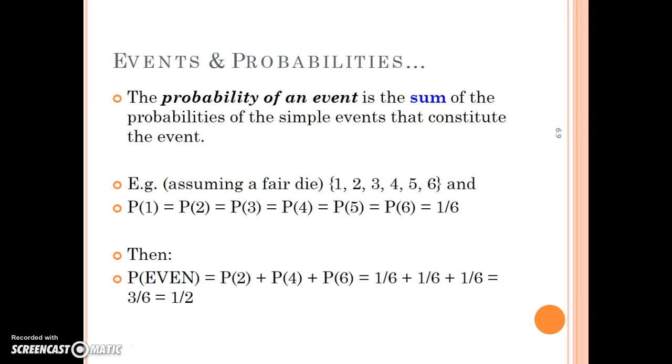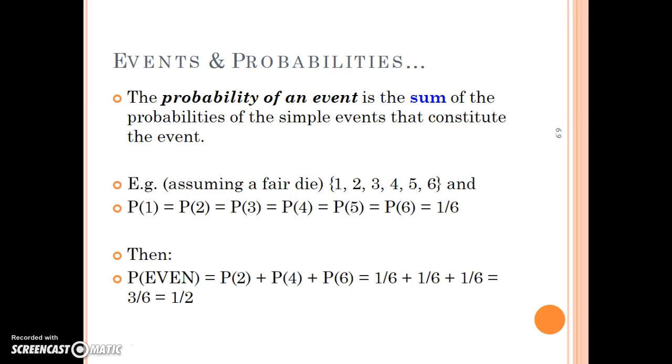So the probability of any event is the sum of the probabilities of all the simple events that constitute that total event. So assuming a fair die, if we were to roll the die and see which number we were after, let's say we were after 4, the probability of rolling a 4 when you roll a die would be 1/6. There are 6 possible outcomes and 4 is only one of those events.